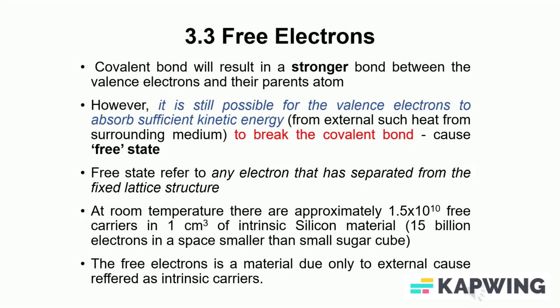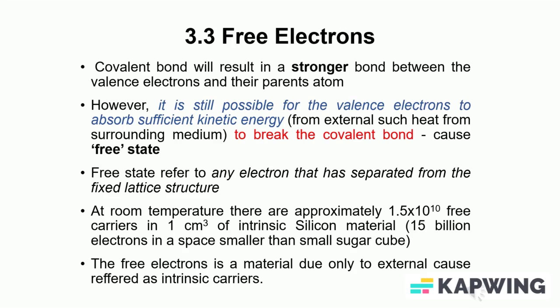Covalent bonds result in a stronger bond between the valence electrons and their parent atom. However, it is still possible for the valence electrons to absorb sufficient kinetic energy, when heat from an external source such as the surrounding medium can break the covalent bond. This will cause a free state. This free state refers to any electron that has separated from the fixed lattice structure.